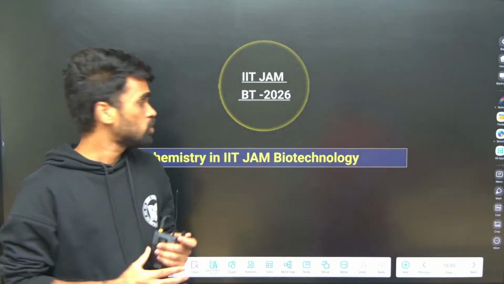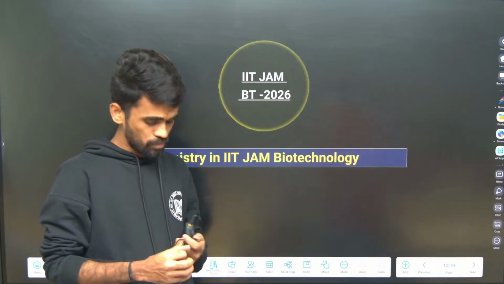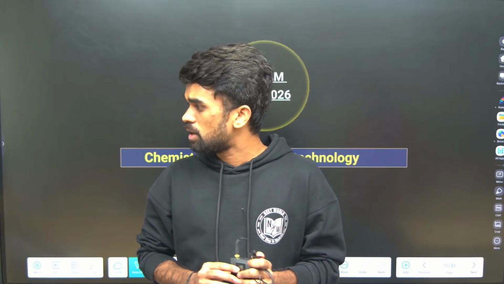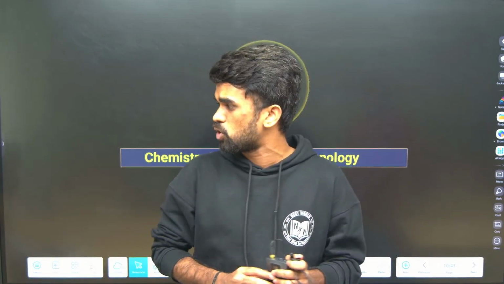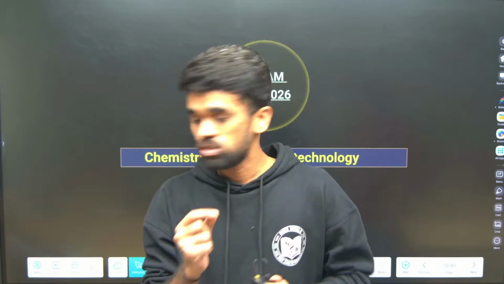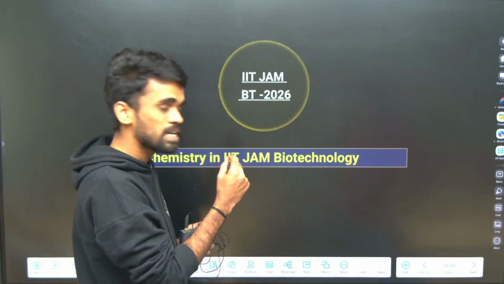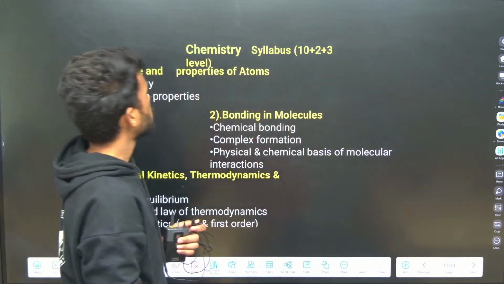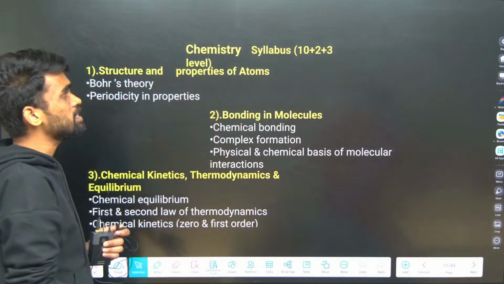So when it comes to IIT JAM Biotechnology, first of all, you need to focus on your bio part. After that, in order to increase your marks and get a good rank, you'll definitely need to cover your chemistry part. Yes or no? Yes. Okay. So now look into the chemistry syllabus in this IIT JAM Biotechnology.